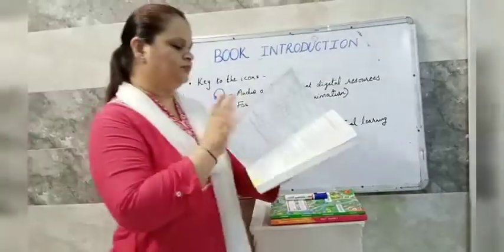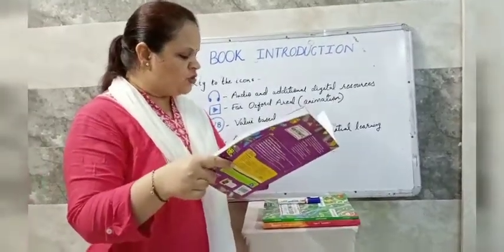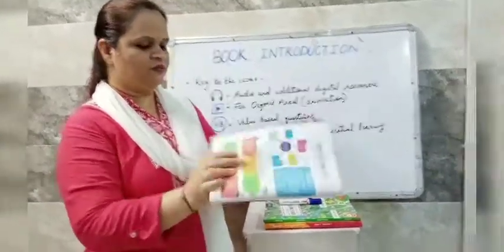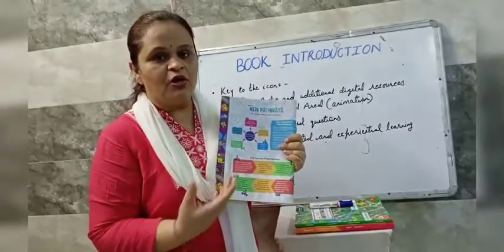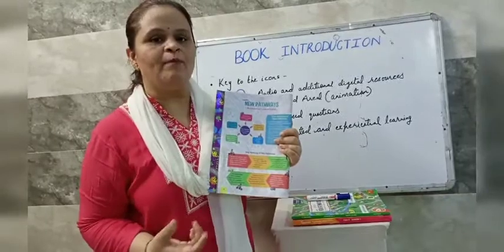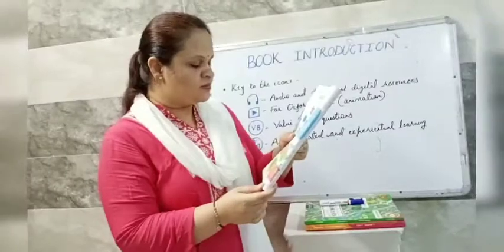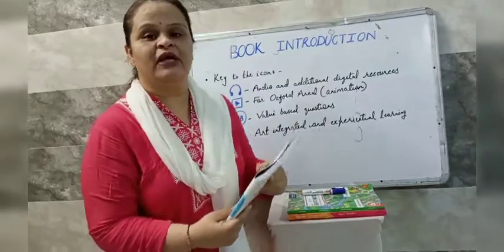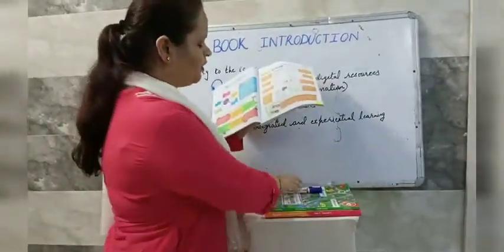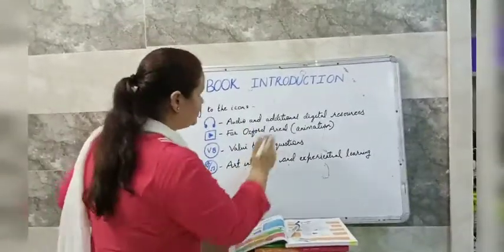Now moving on. See, page number 4. Key features of New Pathways. In this book, what all texts, what all topics are given. So here stories and poems are given, both classic and contemporary. Now one new term, contemporary, children. Classic and contemporary. I am going to write it.